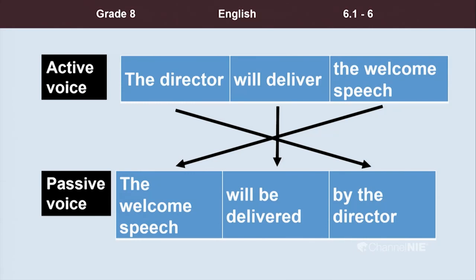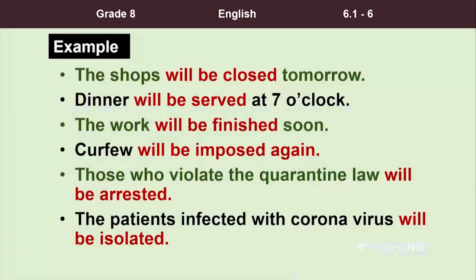Ms. Suchitra, will you read that for our children? That's right. So, the active voice sentence, the director is active there, right? Yes. All right. So, the director will deliver the welcome speech. Right. The passive voice, the welcome speech will be delivered by the director. I repeat, the welcome speech will be delivered by the director. Okay? Right. Now, I have some more examples of passive voice simple future tense.